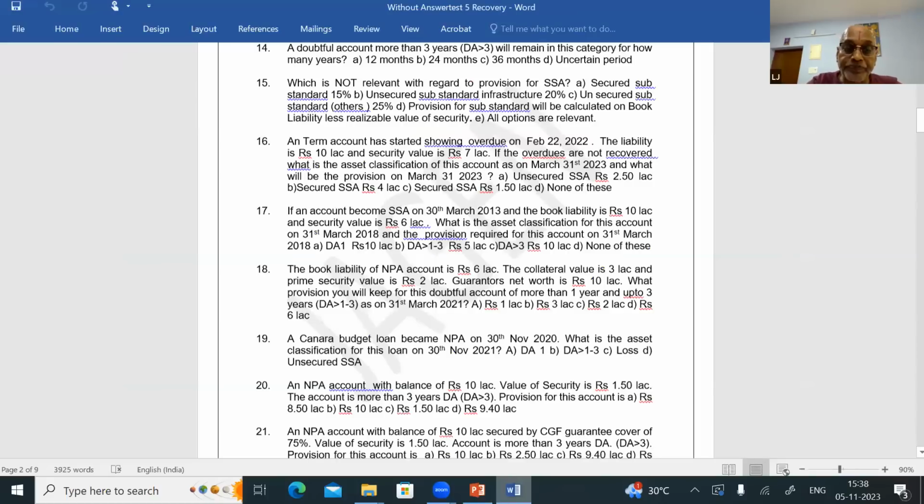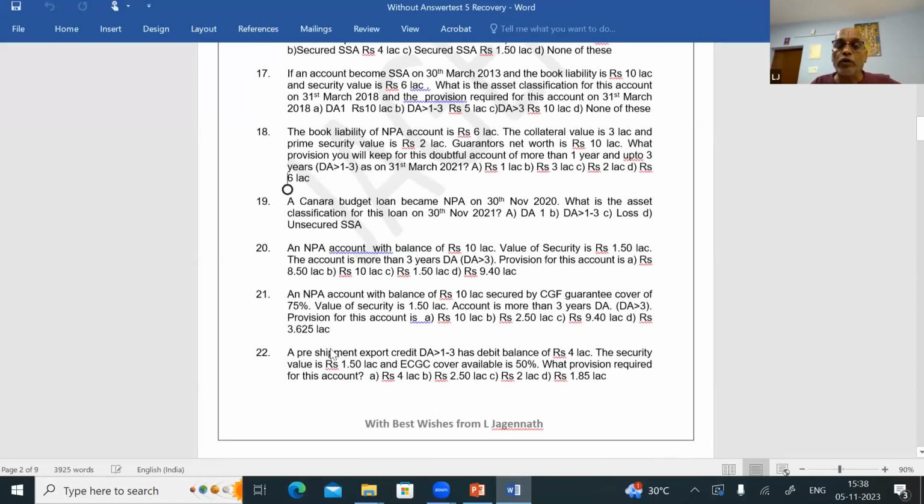Question number 20. An NPA account with balance of rupees 10 lakhs. Value of the security is 1.50 lakhs. The account is more than 3 years DA. DA more than 3. Very simple, straight question. So, liability is 10 lakhs. Security value is 1.50 lakhs. What is its asset classification?